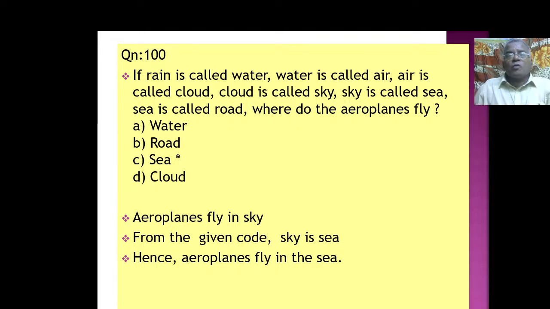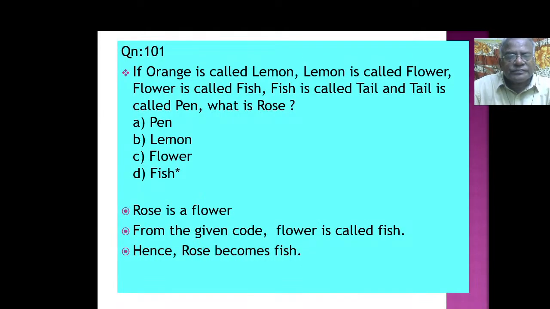So that is how you have to logically organize. Always see the question first. Where do the aeroplanes fly? Sky. What is the code for sky? Sea. Then aeroplanes fly in the sea. You have got the point? So you need not worry about other distractions. Always go from the question, then easily you will find out the answer.